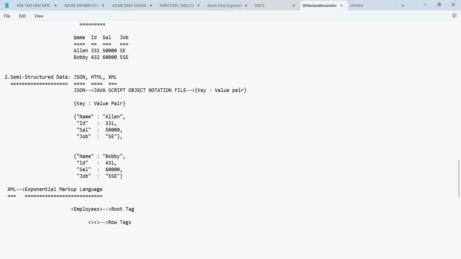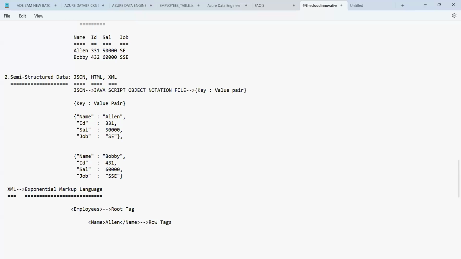Now, the first column is name. This is the first column, called name. And this is the opening row tag where you have the name, and this is called the closing row tag. How do we differentiate opening and closing? Opening will remain as it is. Closing will be used with a slash. Slash means closing. Between these, you will have the value. There will be no commas here, everyone.